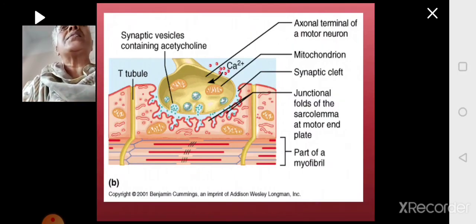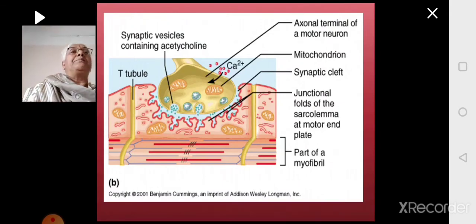Once it reaches the axon terminal, the axon terminal will have a slightly swollen structure called the end bulb. So this is the end bulb of the axon terminal of a motor neuron.